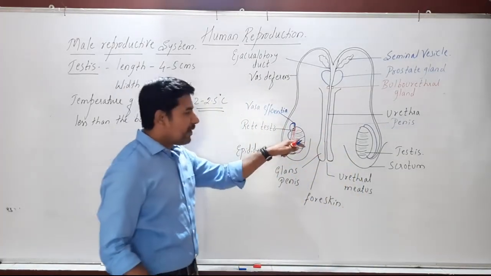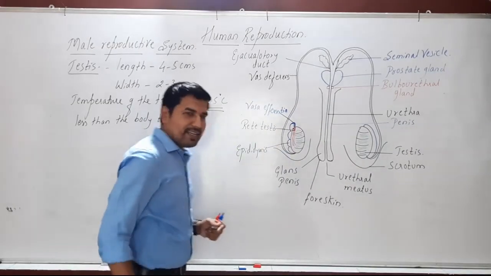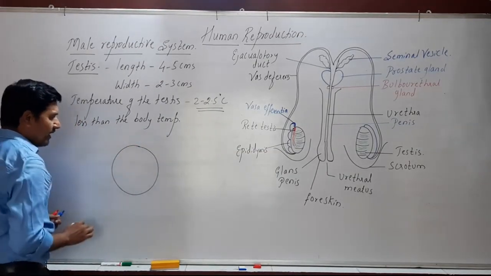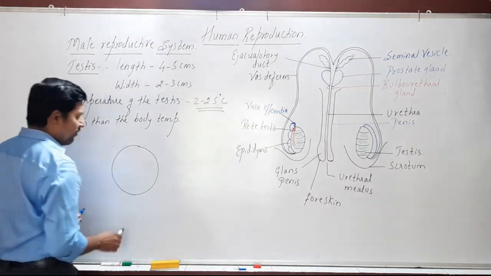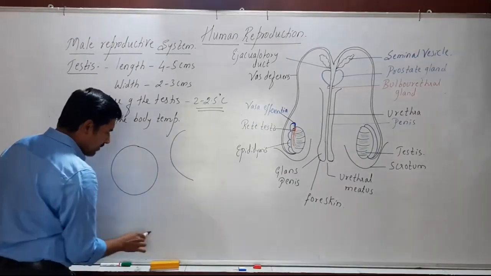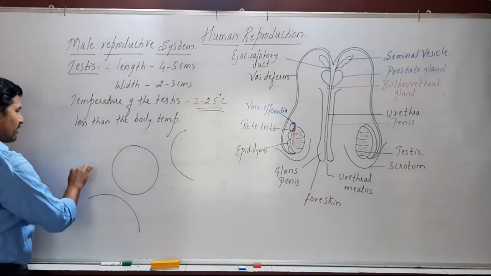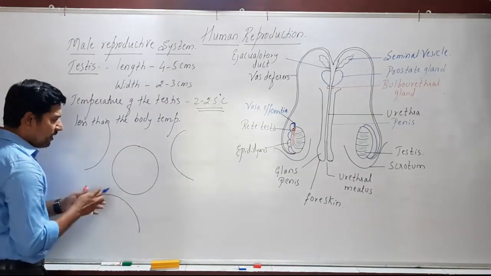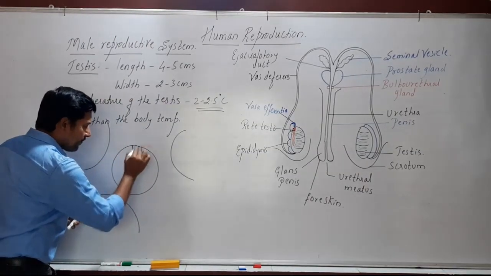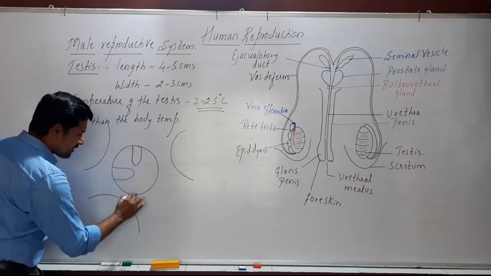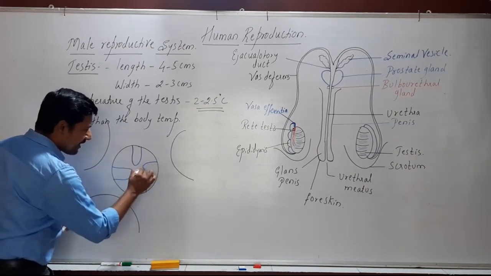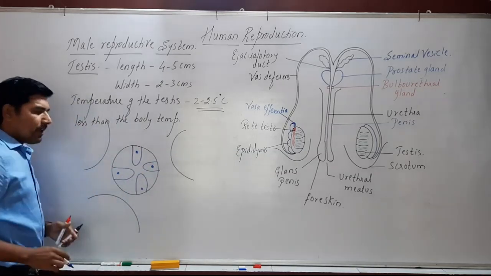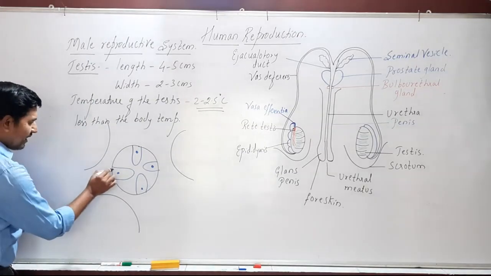Then if we look at the transverse section of the testis, what are the parts that we can observe? Now if we take the TS of the testis, here we have one seminiferous tubule, this side we have one more seminiferous tubule, here we have one more, and this side also we have different seminiferous tubules. Now in this seminiferous tubule we have larger cells. We can identify the larger cells. These larger cells are called Sertoli cells.